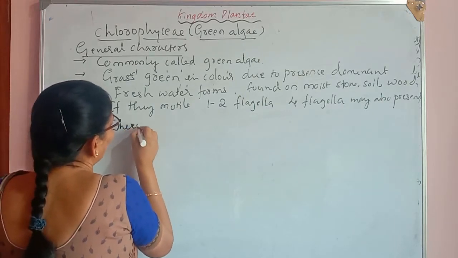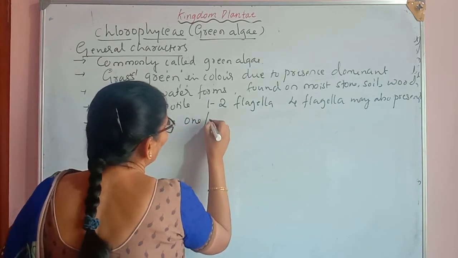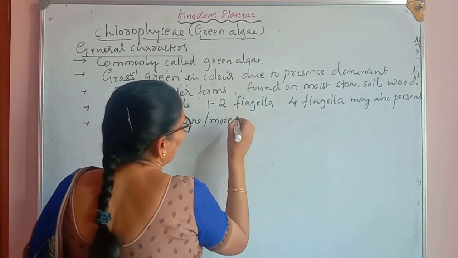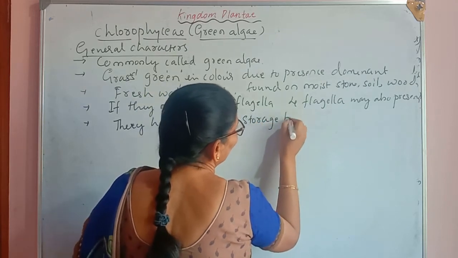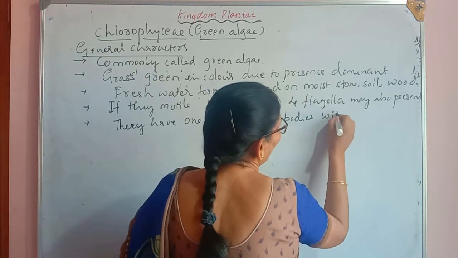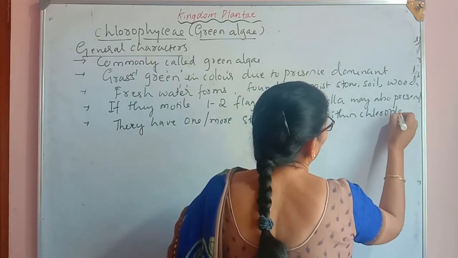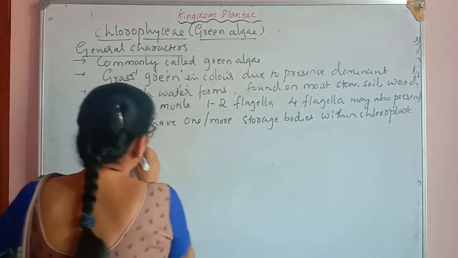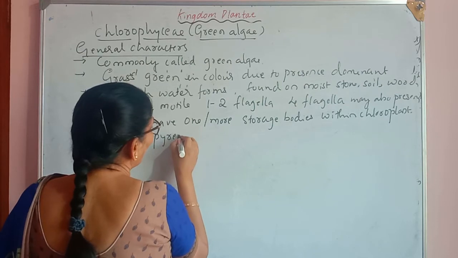They have one or more storage bodies within the chloroplast, and these are called pyrenoids.